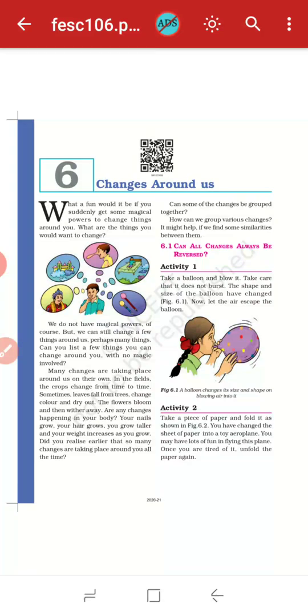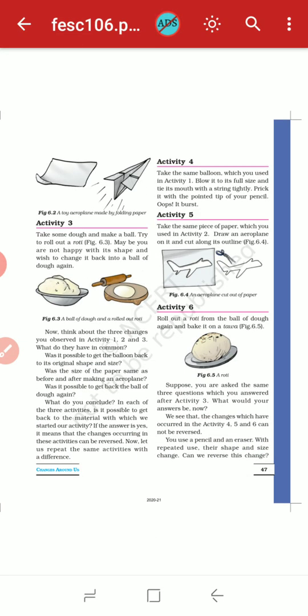So what we have seen in this lesson is that there are some changes around us, and not all changes can be reversed, but some changes can be reversed, such as the blowing of a balloon, the folding of paper, and rolling out a roti. These are reversible changes, but there are some irreversible changes also which cannot be changed back into the previous form. That is the bursting of a balloon, cutting of paper, and roasting of a roti. So all these are irreversible changes.